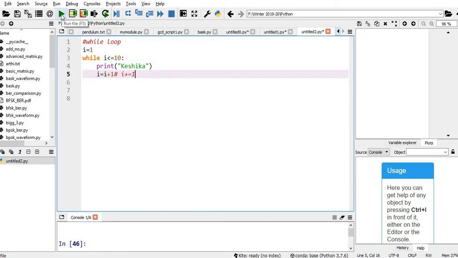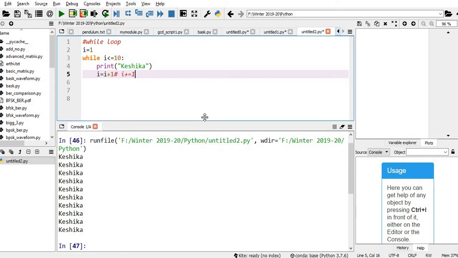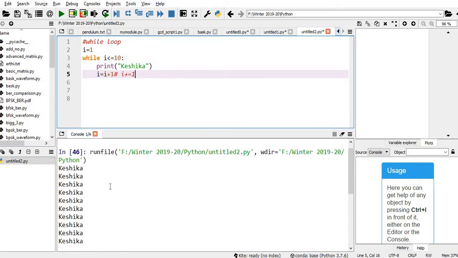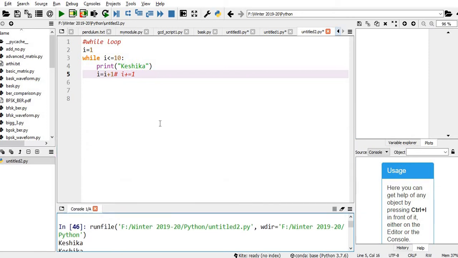Let me execute this. You can see there is a run file, this play kind of button, or you can press F5. You can notice 10 times Keshika is printed: 1, 2, 3, 4, 5, 6, 7, 8, 9, 10. 10 times Keshika is printed.